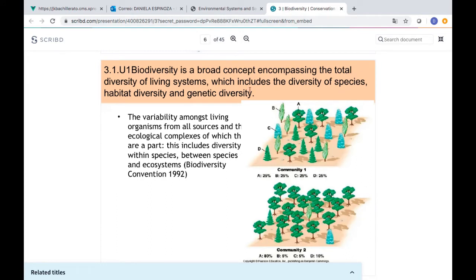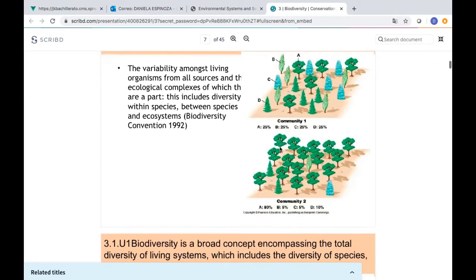For example, in this picture, you can see that we have four different species of trees. And in this one, we have the same. In this community too, we have the same. We have A, B, C, and D, four types of species, but we have something different here. We have different percentages of these different kinds of living things in one place, right?